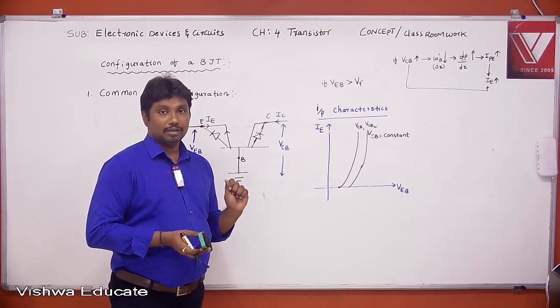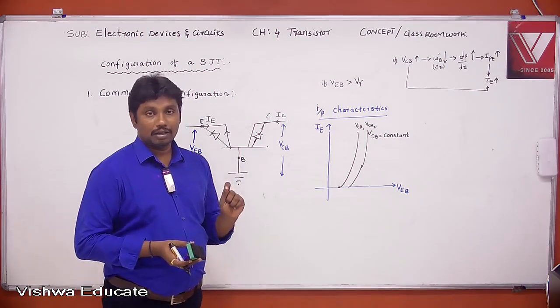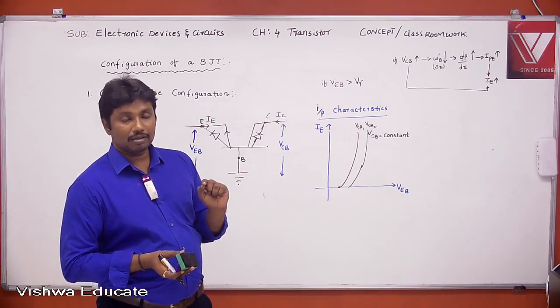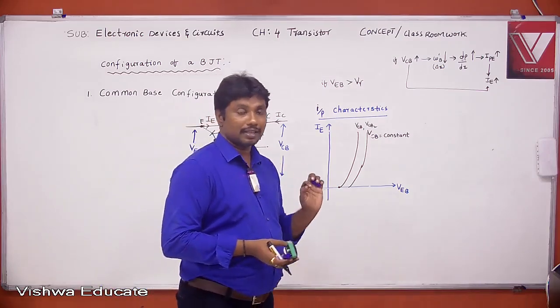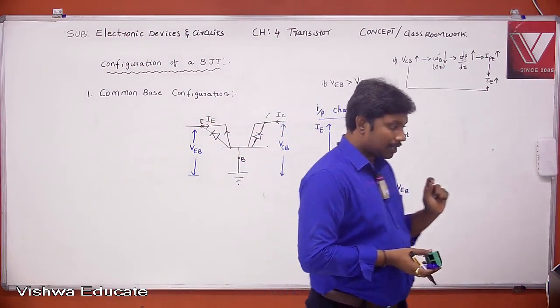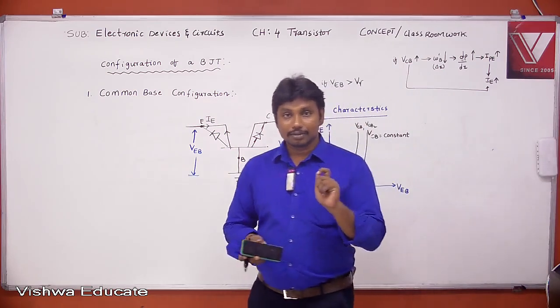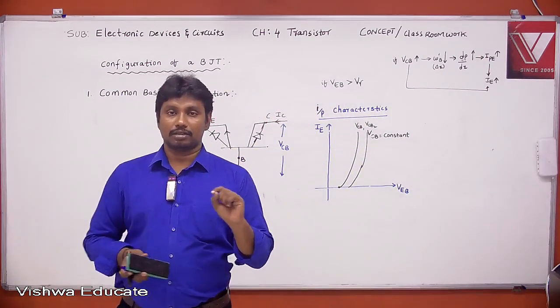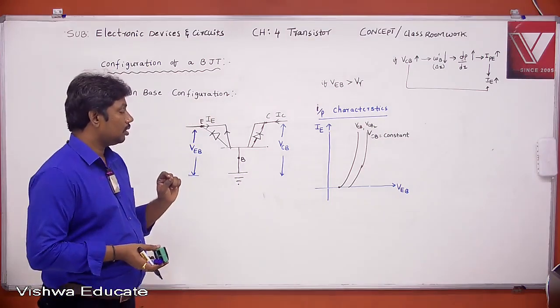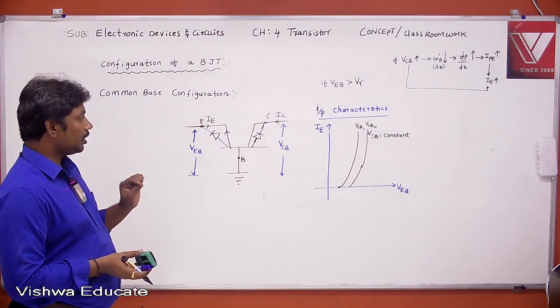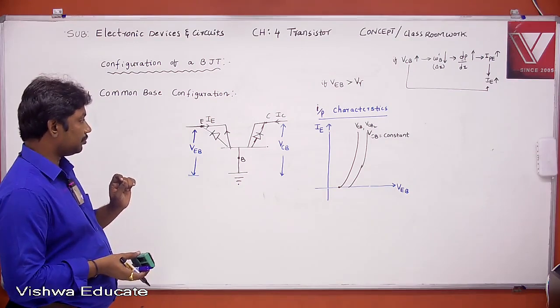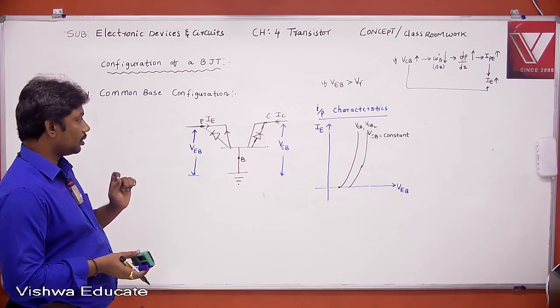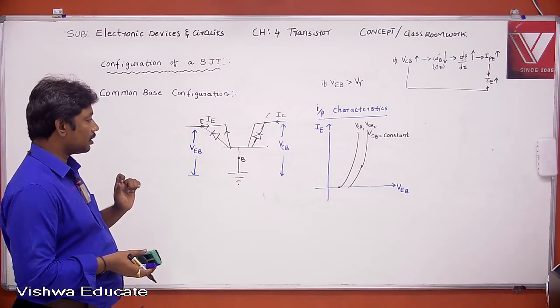That means the input characteristics resemble the diode junction characteristics. Right.